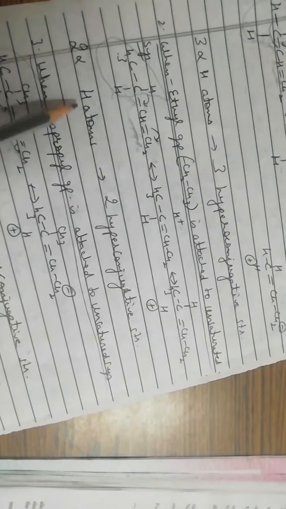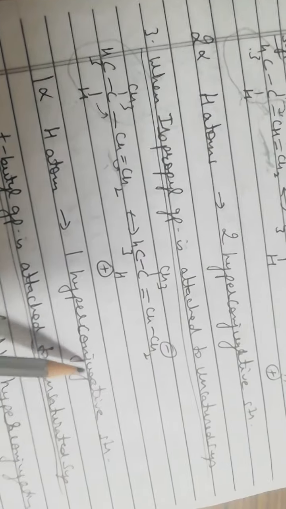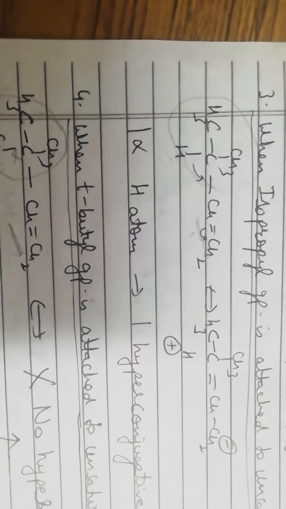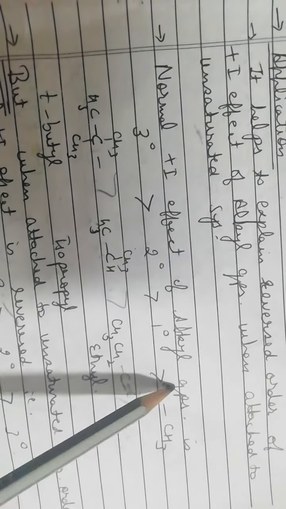In case of ethyl group, 2 alpha hydrogen atoms, 2 hyperconjugative structures. In case of isopropyl group, 1 alpha hydrogen atom, so 1 hyperconjugative structure. In case of tertiary butyl group, there is no alpha hydrogen atom, so no hyperconjugative structure. So from the hyperconjugation we can see that the otherwise normal plus I effect of alkyl group when attached to a saturated system, which is tertiary, has maximum alkyl plus I effect, then secondary, then primary, then simple methyl group. But when these alkyl groups are attached to an unsaturated system, their plus I effect is reversed. This is because of hyperconjugation, which we have just observed in the structures which we have drawn.